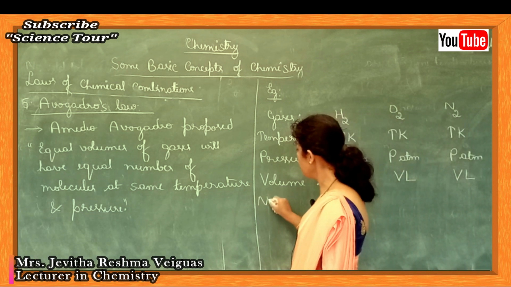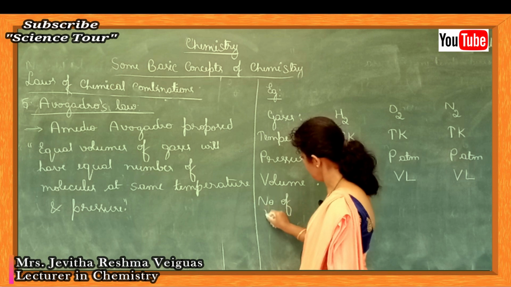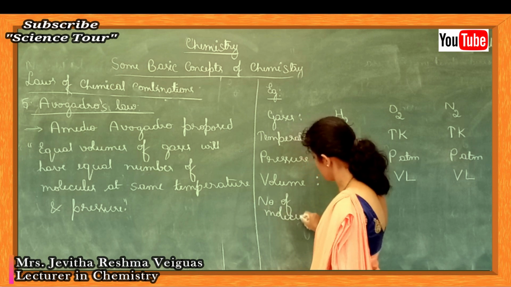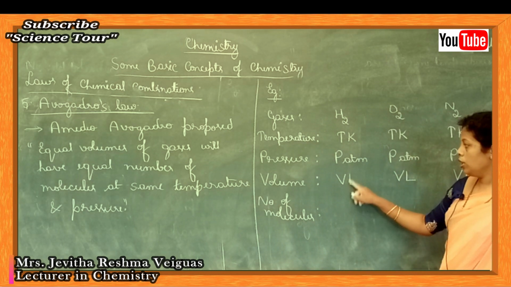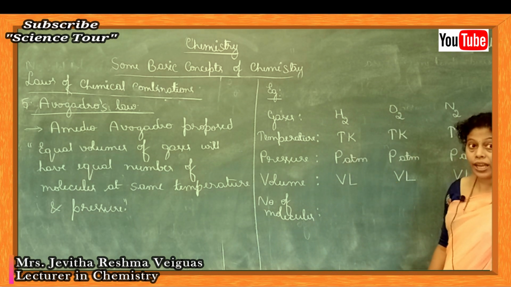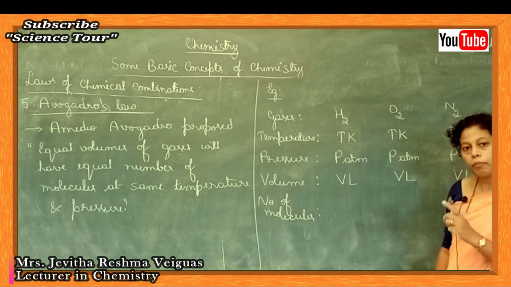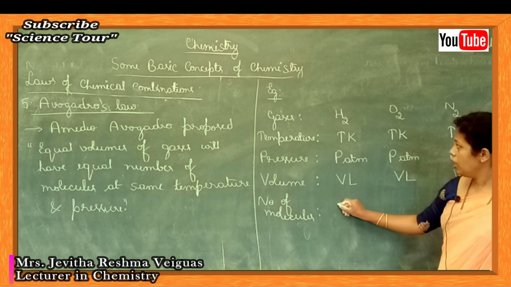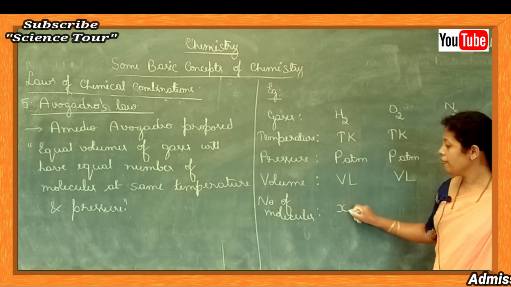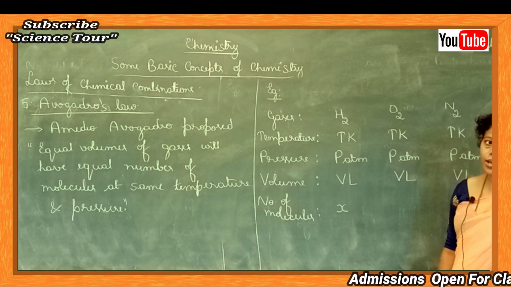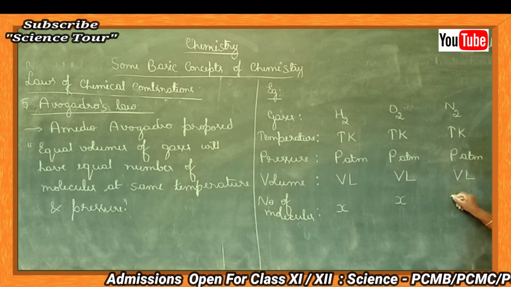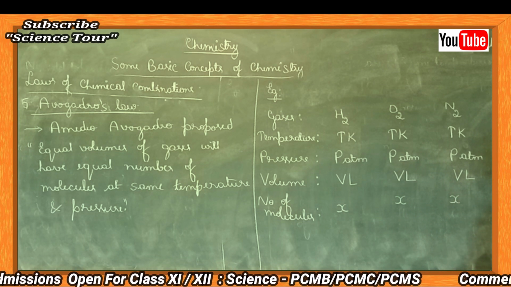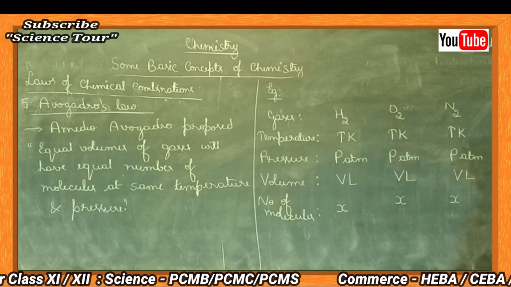Now, number of molecules will be same. Volume, pressure, temperature, if they are same, then number of molecules are also same. Let me consider number of molecules in gas hydrogen is X. Oxygen is also X. At that time nitrogen also will be X. This is what the law says.